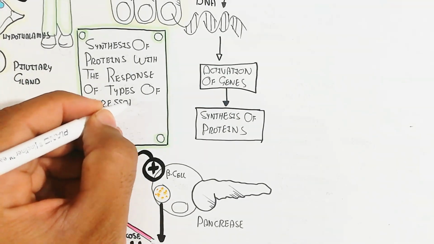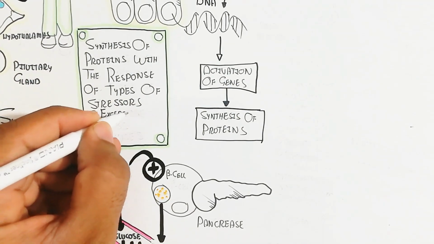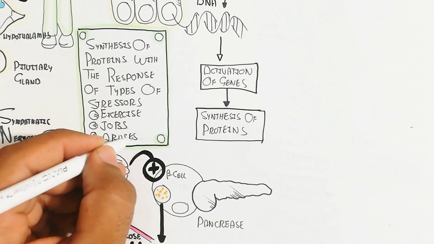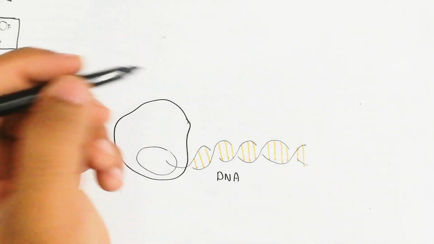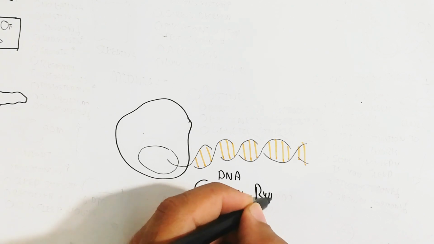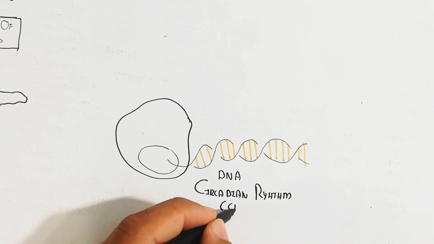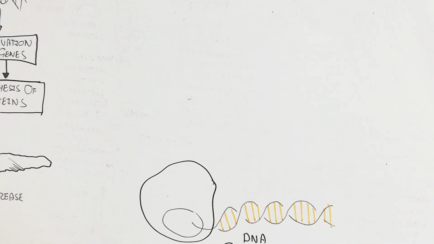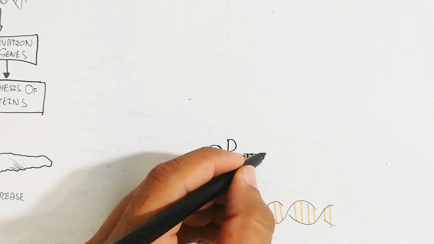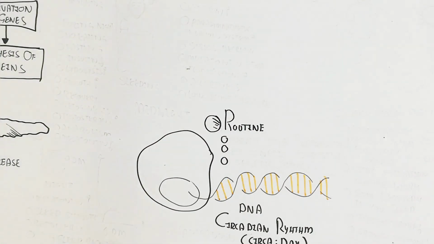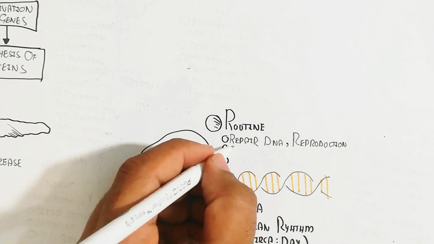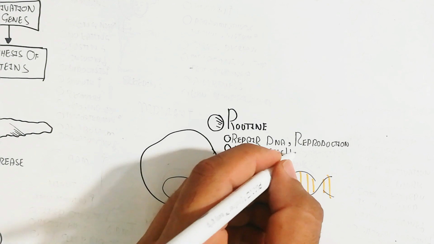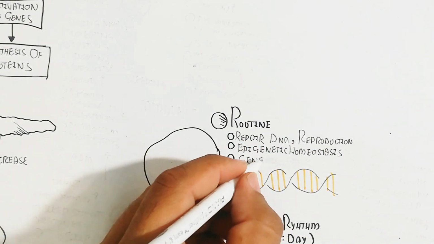Anyhow, now we will understand the circadian rhythm throughout the biological clock and how it can change the human throughout the day, from sleep to awake and again sleep. The circadian rhythm will change, and the routine will influence the DNA repair process, DNA breaks, reproduction, epigenetics, homeostasis, and genetic fitness.